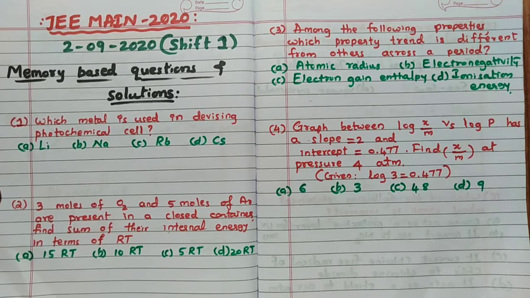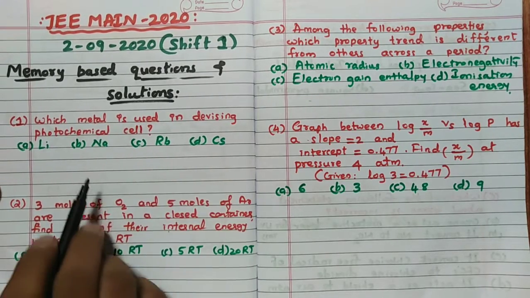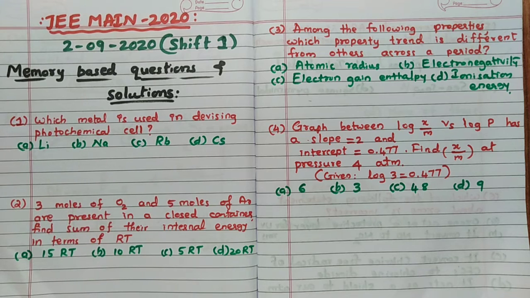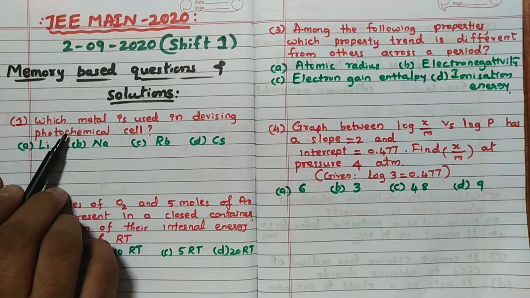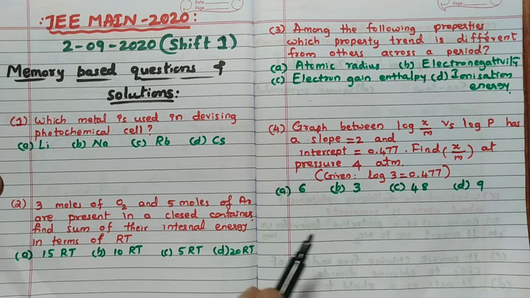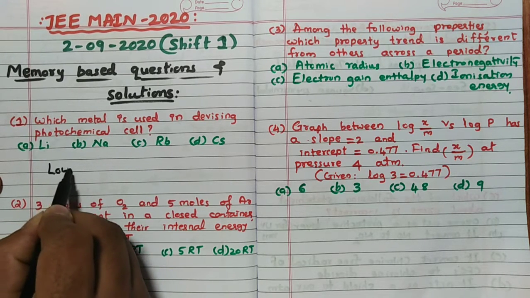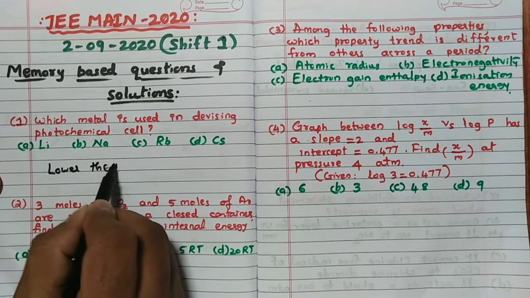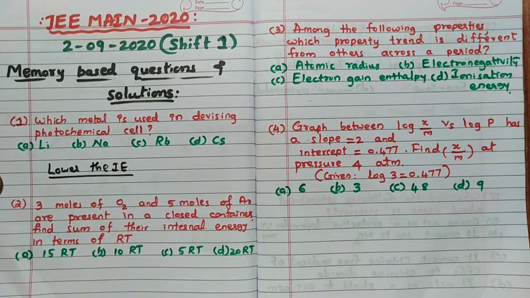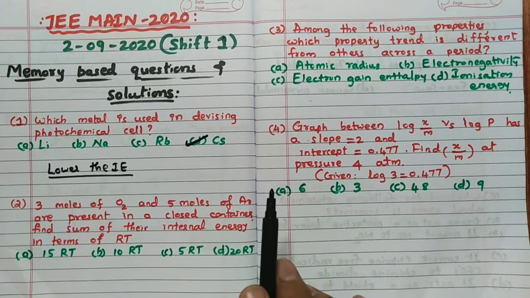First question: which metal is used in devising a photochemical cell? It's a very simple question. Remember, a photochemical cell is one in which the photoelectric effect takes place. So for the photoelectric material in this case, the lower the ionization energy, the better. This is the hint. Less ionization energy is for cesium. So the answer for this question is cesium. Remember, the element used in a photochemical cell is cesium.